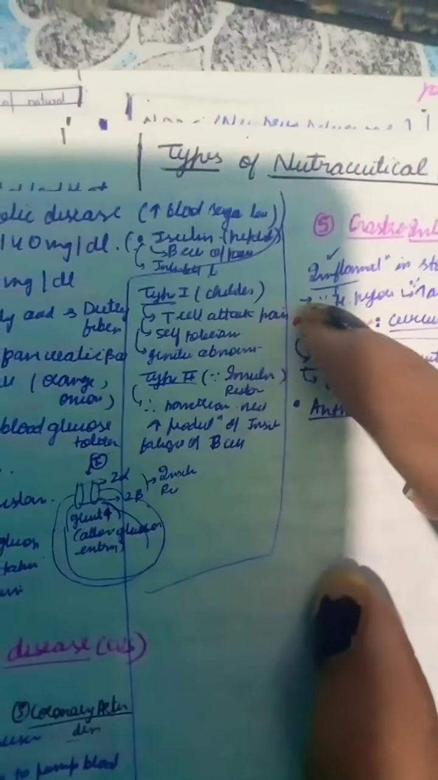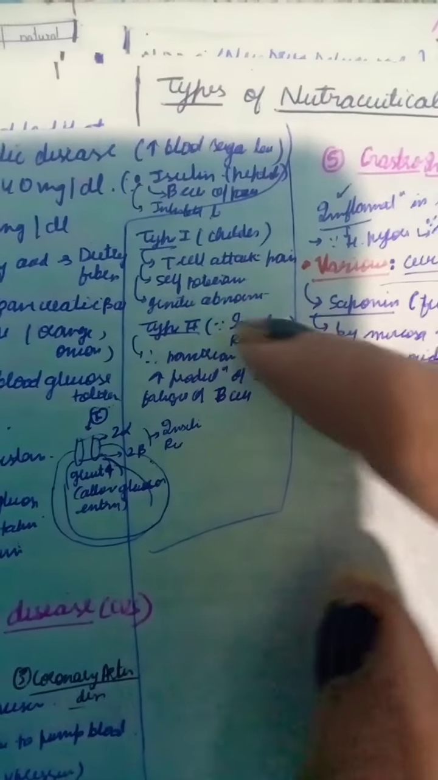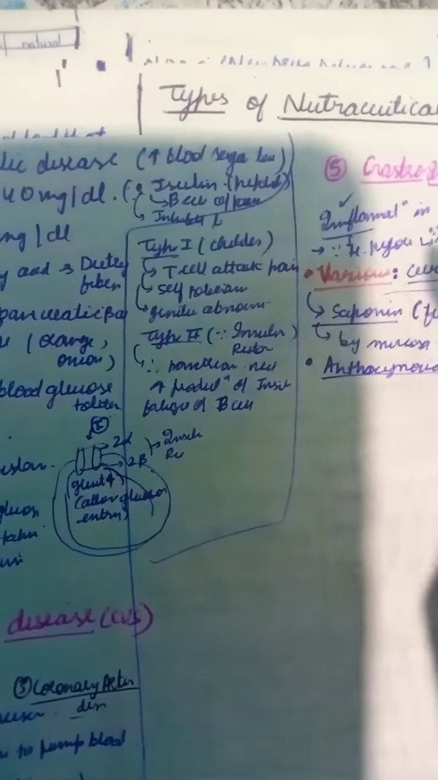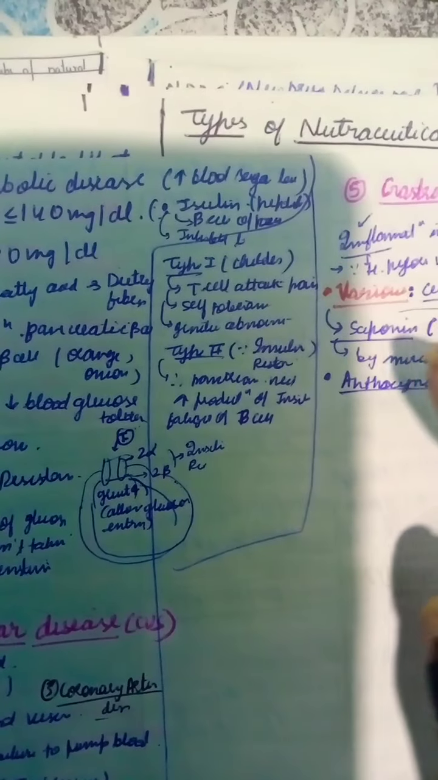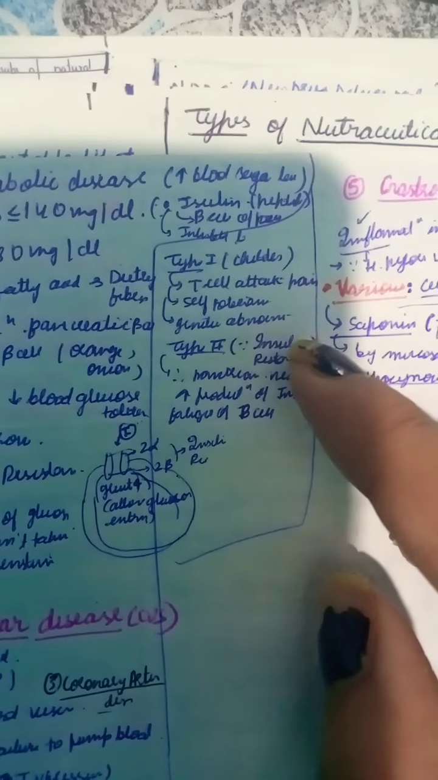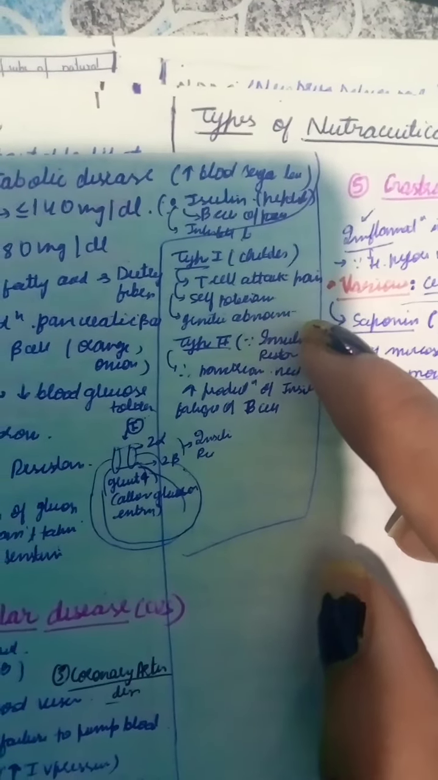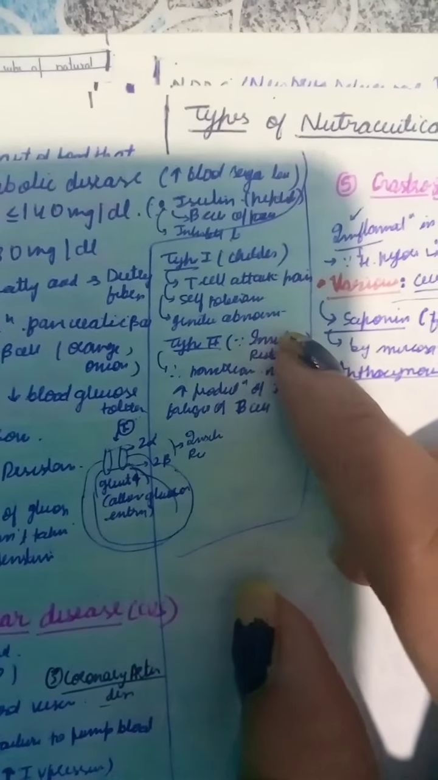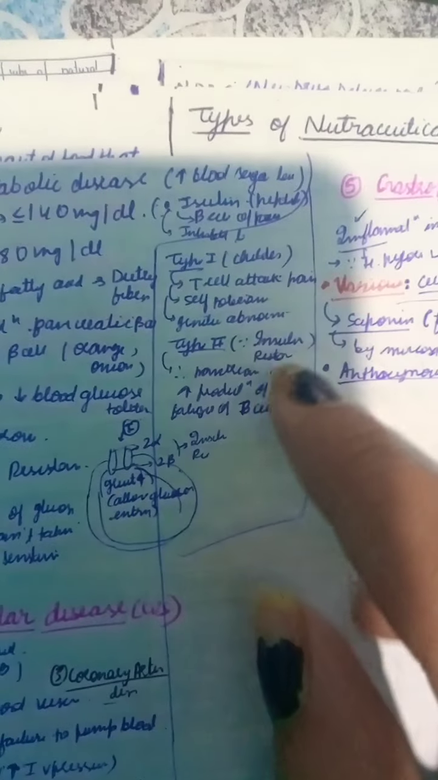Now, diabetes has two types: type 1 diabetes and type 2 diabetes. Type 1 diabetes is in children. In type 1 diabetes, the T cells attack the pancreatic cells, and self tolerance is lost. It can be due to genetic abnormalities.